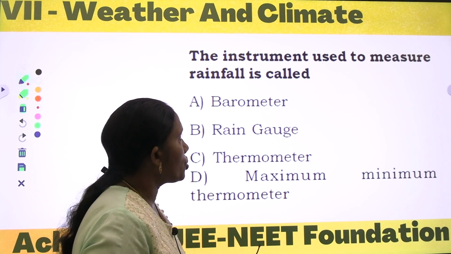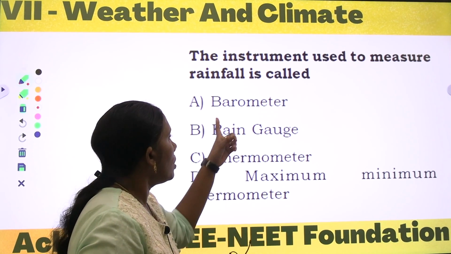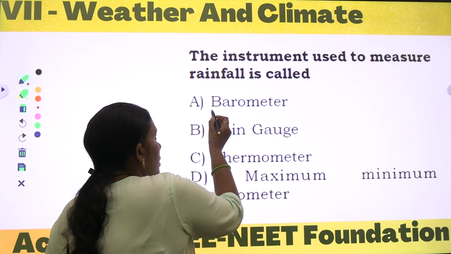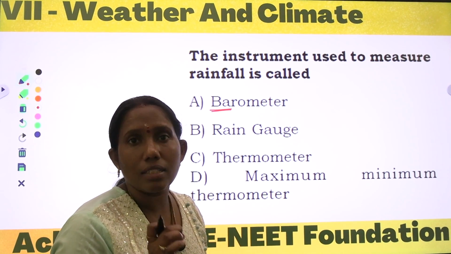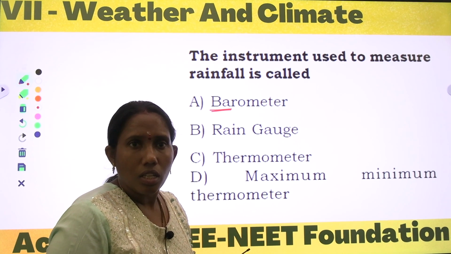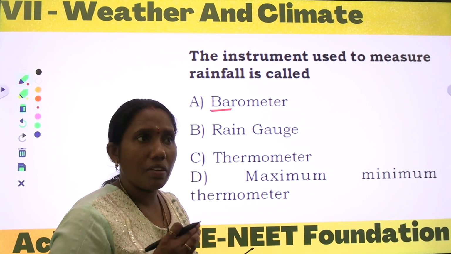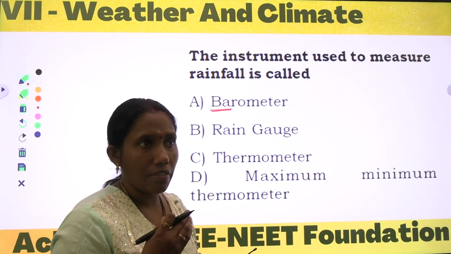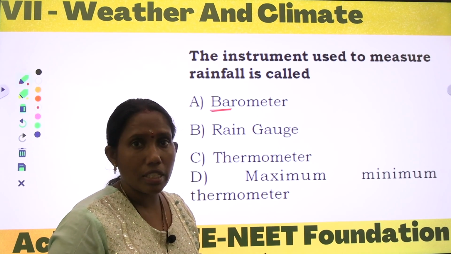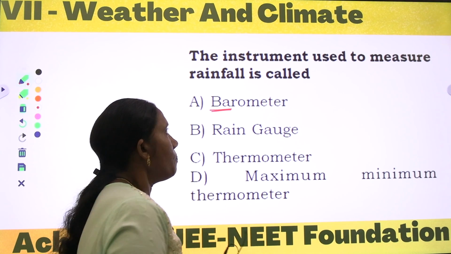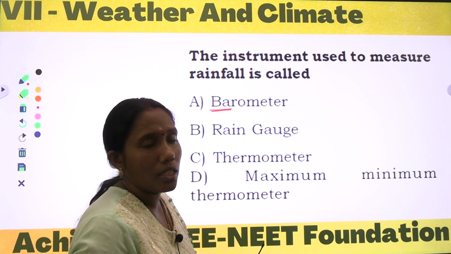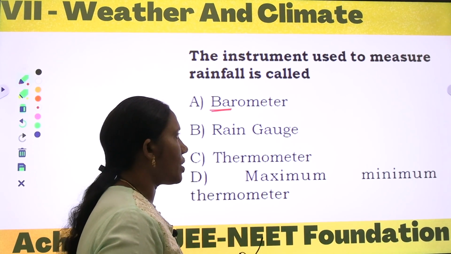The first option is barometer, but a barometer is used to measure pressure at sea level, 760 mm of Hg, 76 cm of Hg, as we will study in the barometer. It works to measure pressure. But here the question is about rainfall, so not the first option.